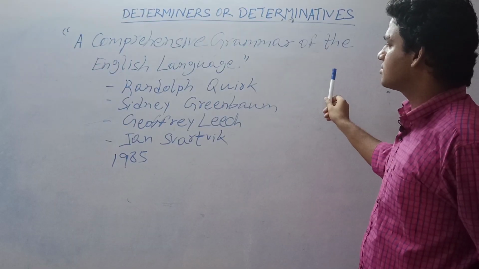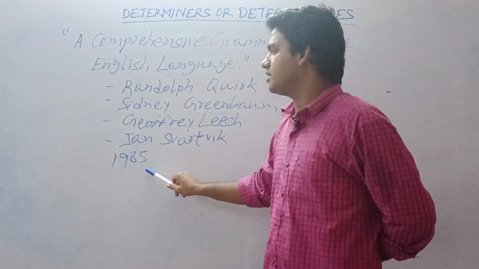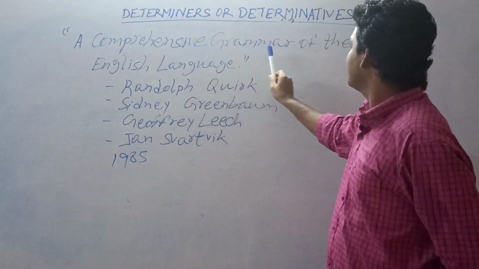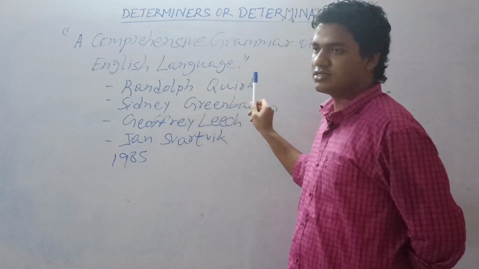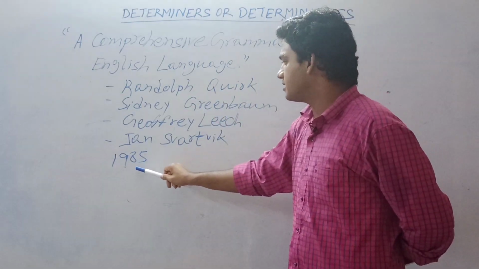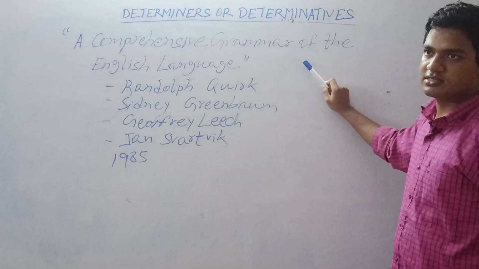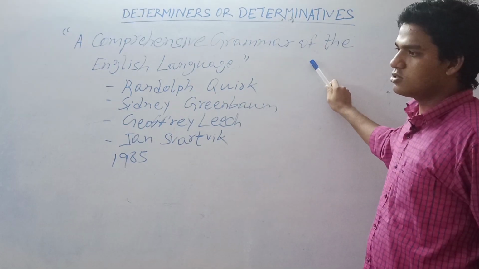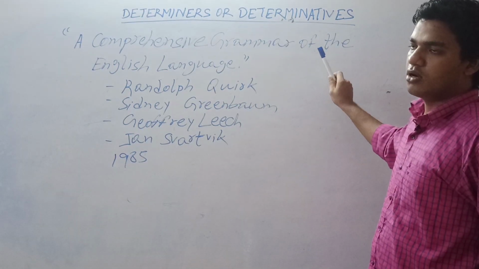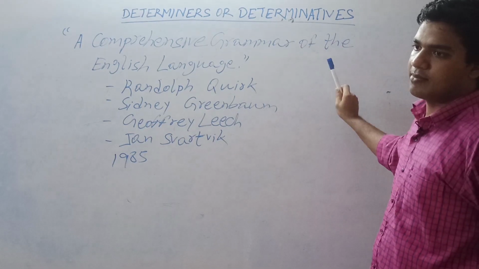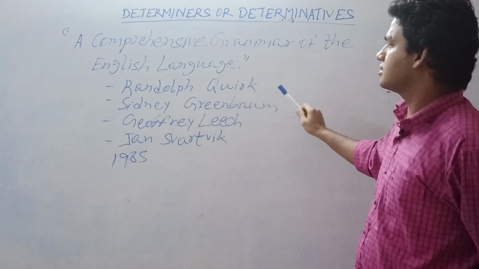Finally, a book was published in 1985. The name of the book was A Comprehensive Grammar of the English Language. This book clearly put the determinatives or the determiners into lexical English grammar.